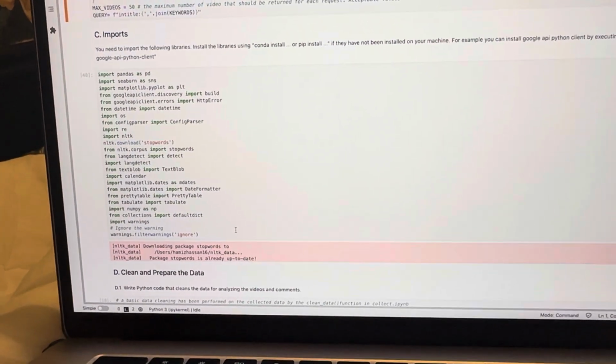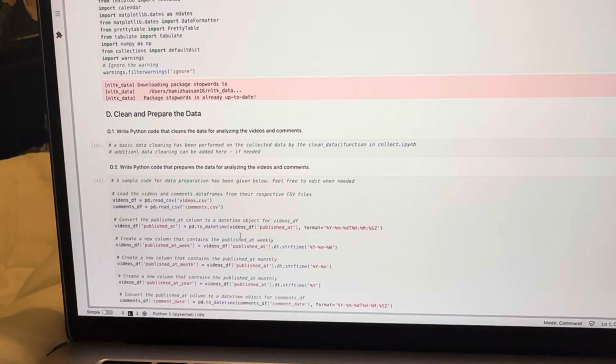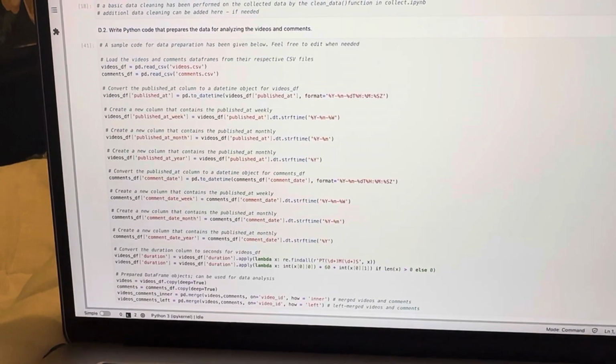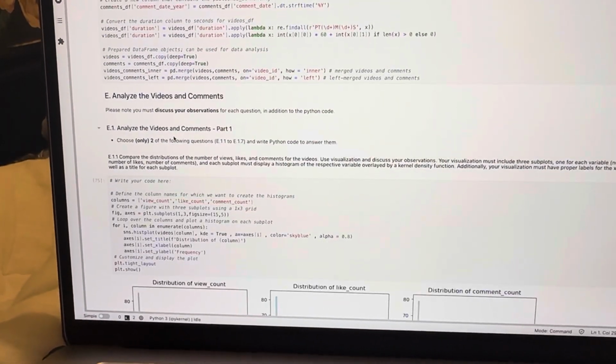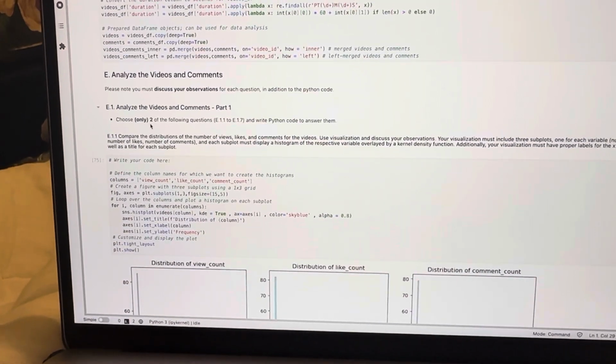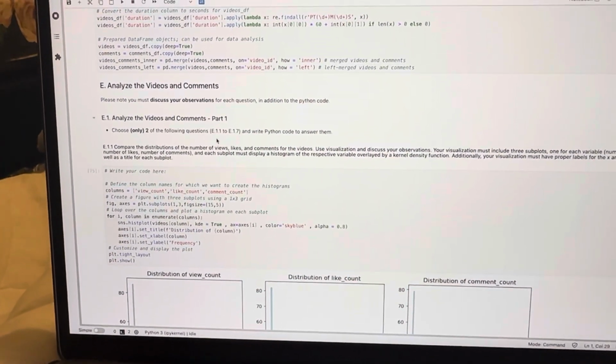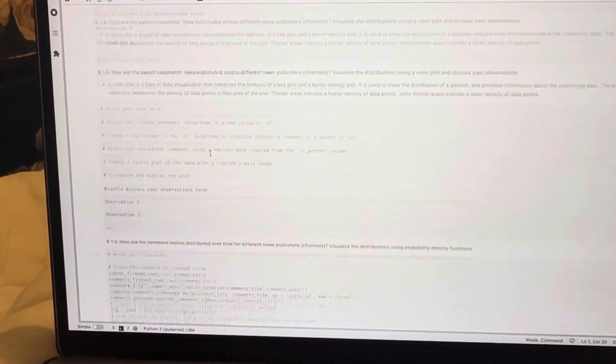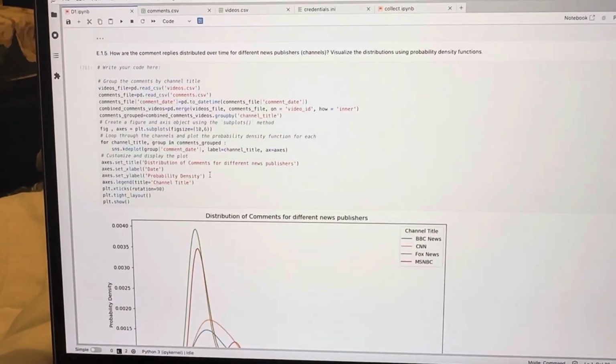So moving forward, this was also provided beforehand. I just had to run it through here in the Jupyter Lab, and after which I had to choose two tasks from 1.1 to 1.7, of which I chose task 1.1 and task number 1.5.